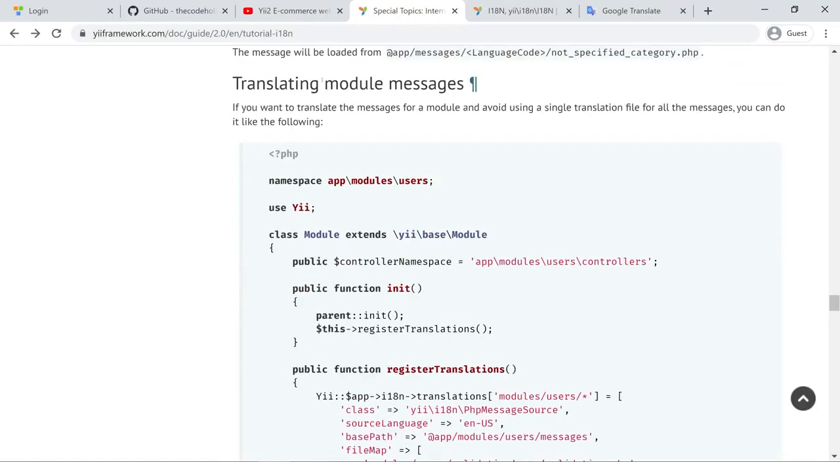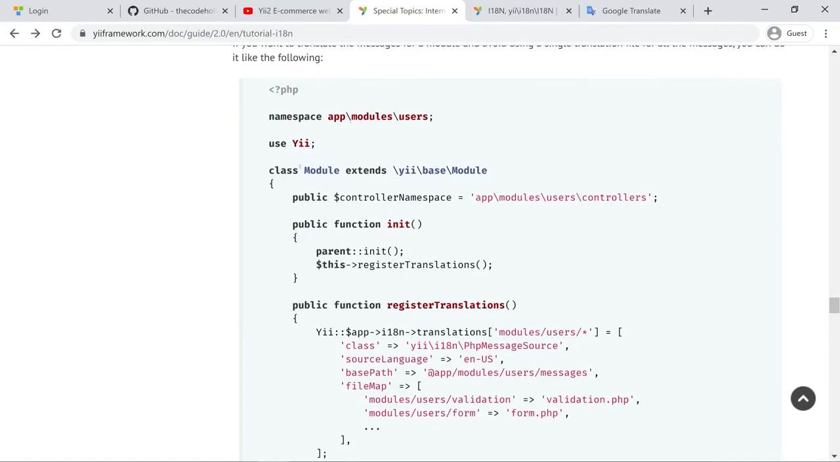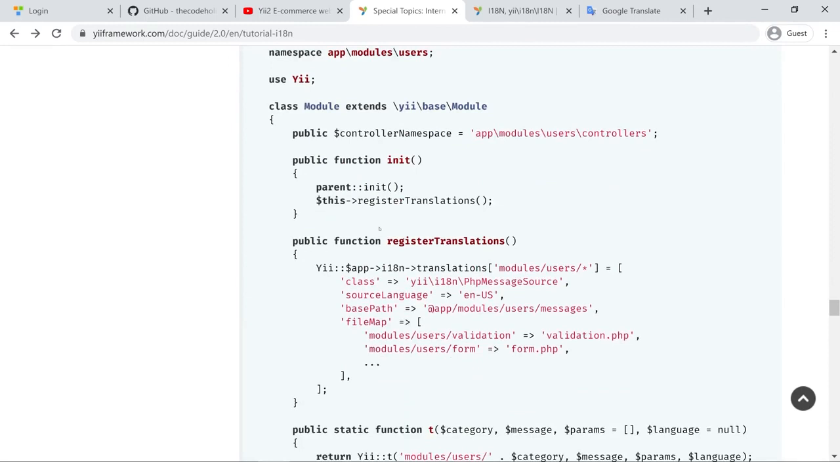Modules can actually be reusable across multiple applications. So when you create a module class, you can register its translations. You can customize the translations array and put in new values. For example, if we have a module of users, the category for the translations will be modules, users, and any subcategory of modules users.